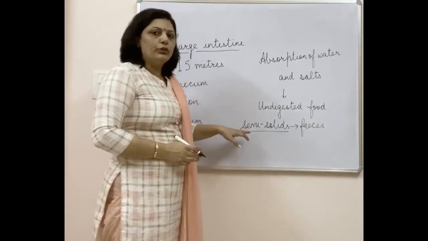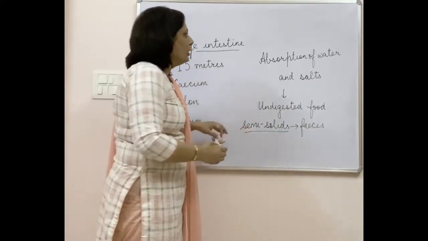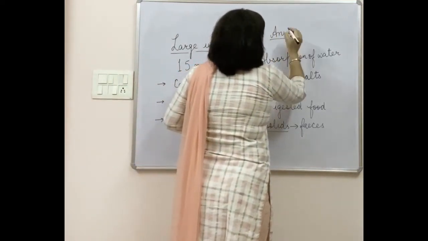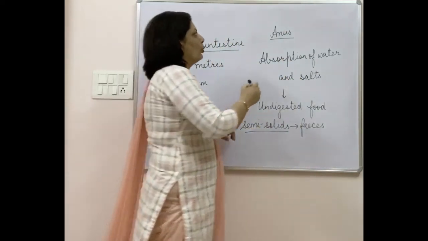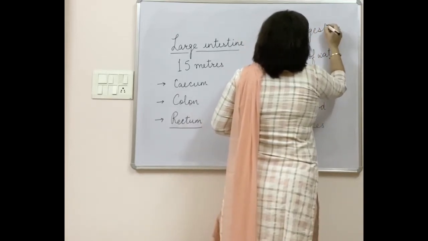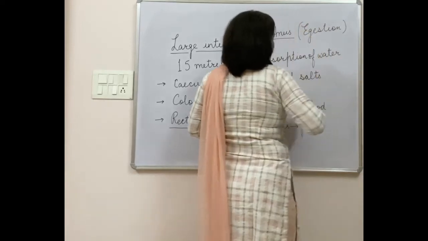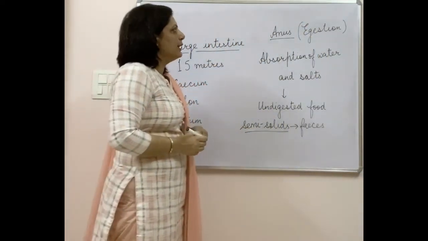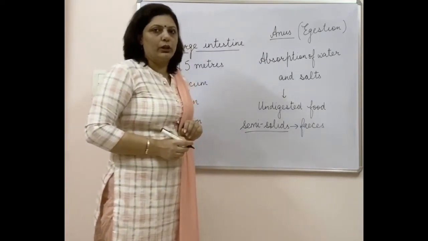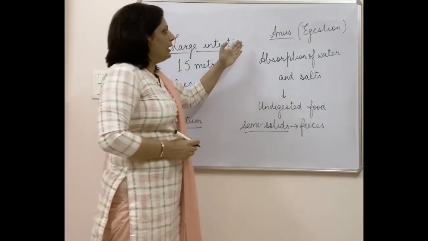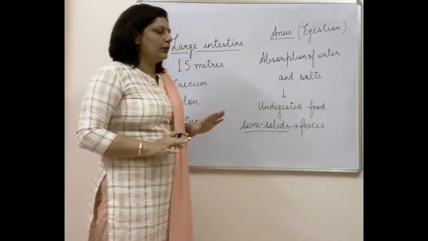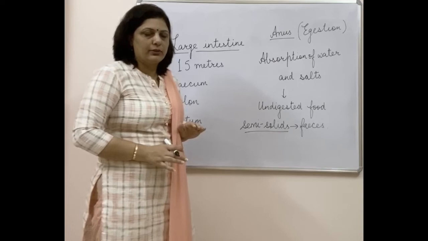So it is eliminated from the body through an opening which is called anus. So basically it is the anus which plays the role in egestion. Egestion is the process through which the semi-solid waste, that is feces or the undigested waste, is removed from the body of a living organism. Especially here we are talking about human beings. Now when we are done with the anus, you are able to understand the whole process of digestion in the human digestive system.